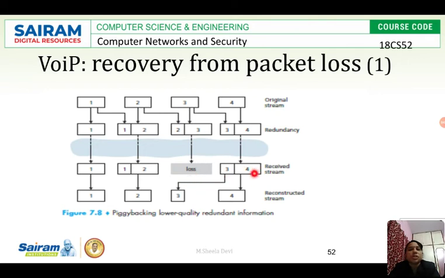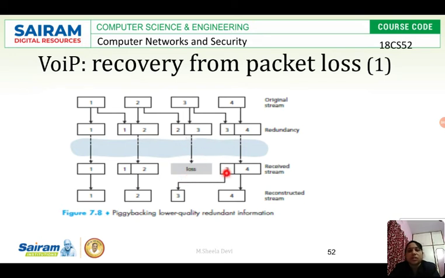So here every data is duplicated. This is redundant. See, this is 1, so 1 is sent once again. See here, 1 again, 2 again, it is duplicated. The second packet is duplicated, and this is the third packet. Again the third packet is duplicated, then the fourth, and the fourth packet is again duplicated along with the fifth packet, and it will be sent. So at the receiver side, 1 will be received. If this one is lost, it can be taken from the next packet in which 1 is there, and it receives 2, fine. But here it is not receiving this packet.